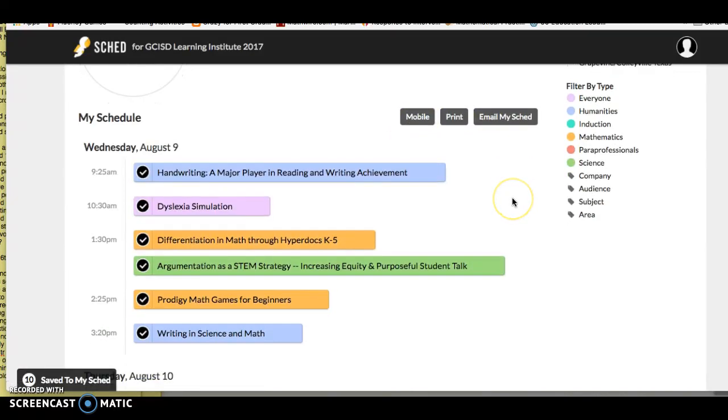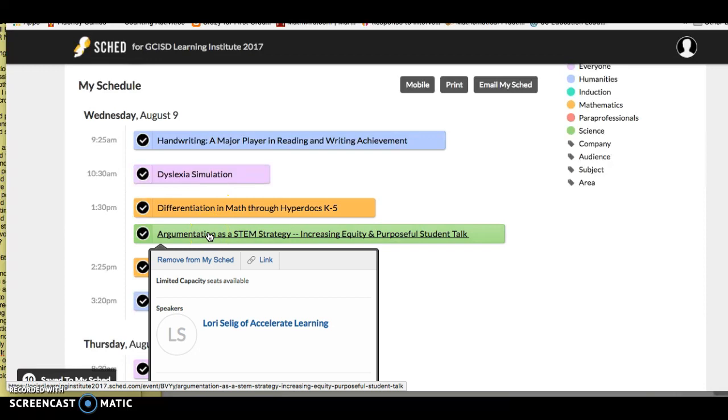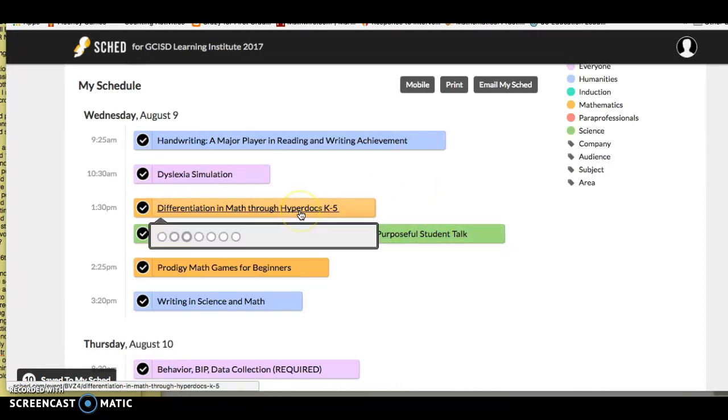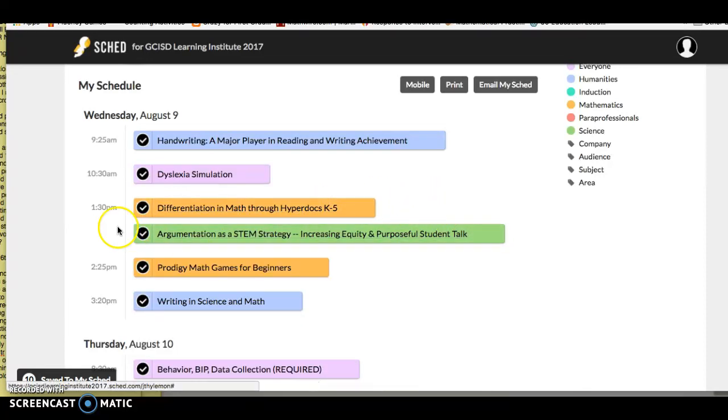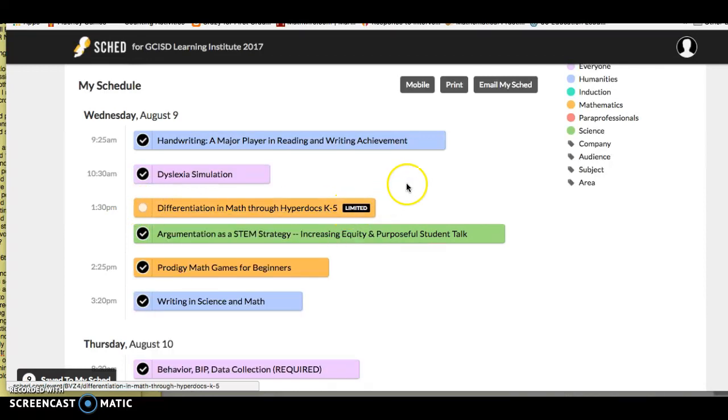The main thing is to make sure that you don't have something happen like happened to me at this 1:30 time slot. Whoops, I signed up for 2 different sessions that start at 1:30. So those are going to walk over each other, so I need to make sure that I only go to one of those. I think I'm more interested in the argumentation as STEM, and so I'm going to choose not to go to the differentiation in math through hyperdocs, and I can just unclick that radio button and notice the check mark is gone, and only 9 now are saved to my schedule instead of 10 sessions.